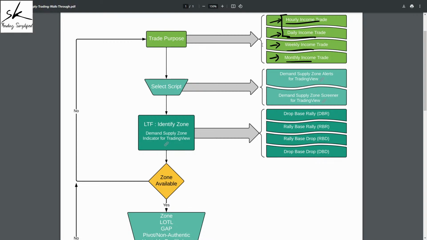So that is why your hourlies and dailies will be intraday trades. Weekly monthlies, we have no choice, but we'll have to keep them as overnight trades. But that does not mean for weekly monthlies we cannot have a gap against us. It can still happen, but since we are leaning against some bigger time frames, the probability definitely reduces. So yes, step one is we need to define our trade purpose, and let's assume I opted I want to plan monthly income trades.